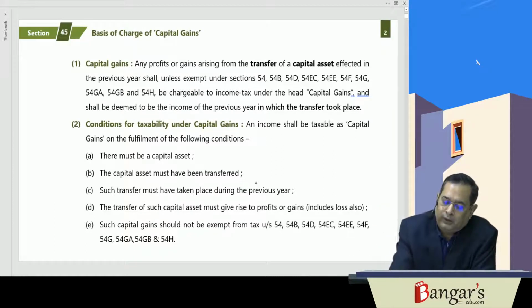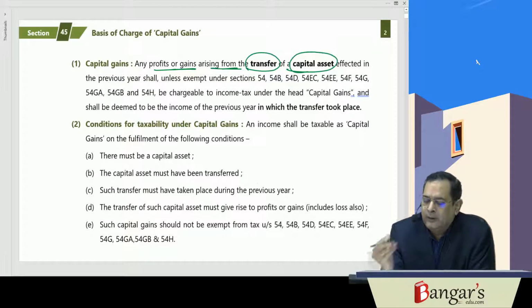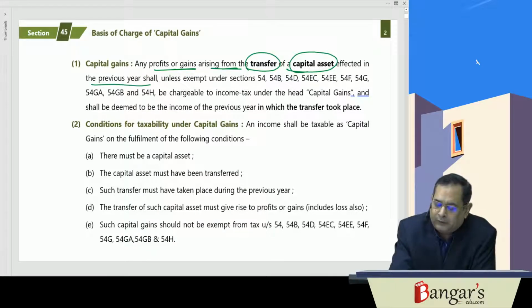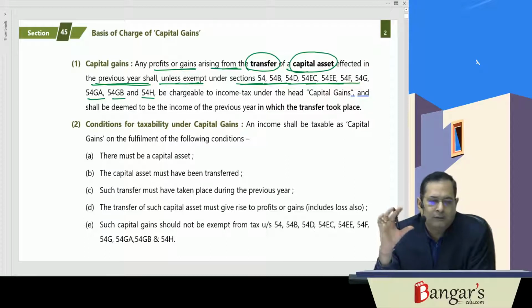Any profit or gain arising from transfer of a capital asset effected in the previous year, shall, unless exempt under section 54 or 54B or 54D, 54E, 54EC, 54F, 54G, 54GA, 54GB and 54H, be chargeable to tax under the head capital gains.